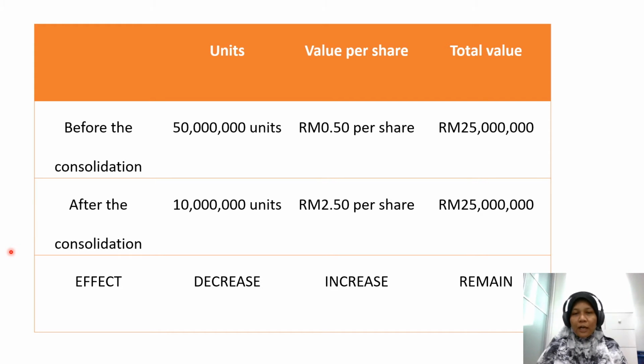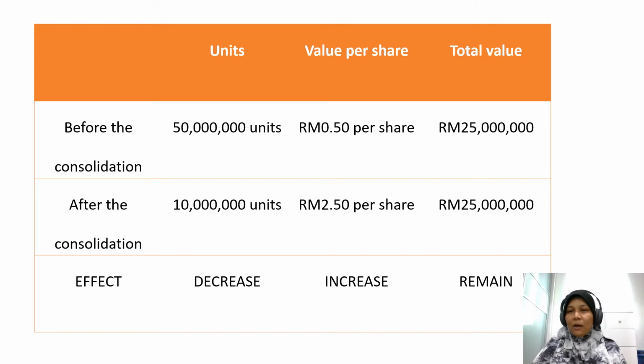In FSC4, you don't have to worry about the journal entry. All you need to do is the effect after the consolidation. But what happened to the units, to the value per share and to the total value? We only cover the journal entry in FSC 5.